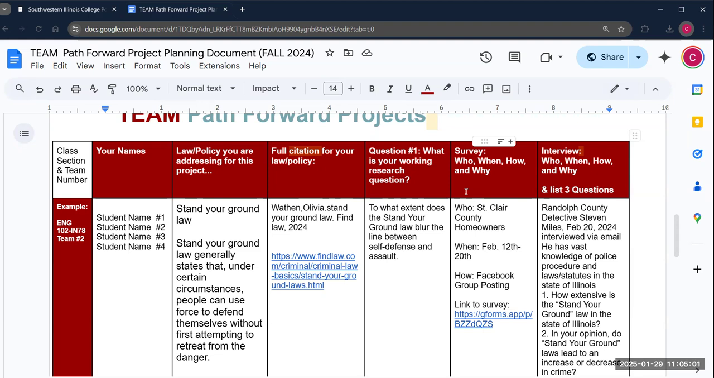And then the interview. Who are you going to interview? You only have to interview one person. There are a variety of ways that you can go about it: in person, email, Zoom, all kinds of ways, right? And then why do you want to interview that person?